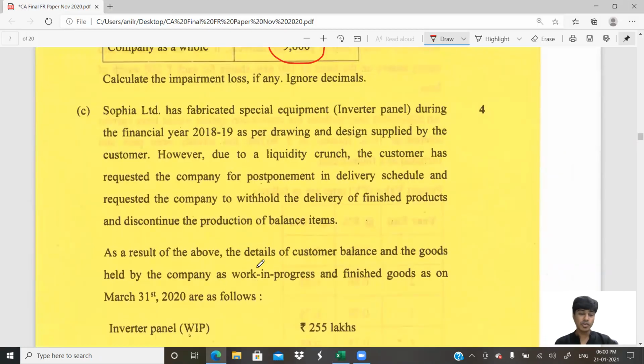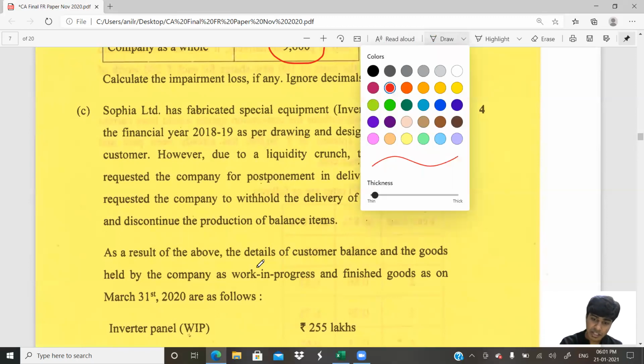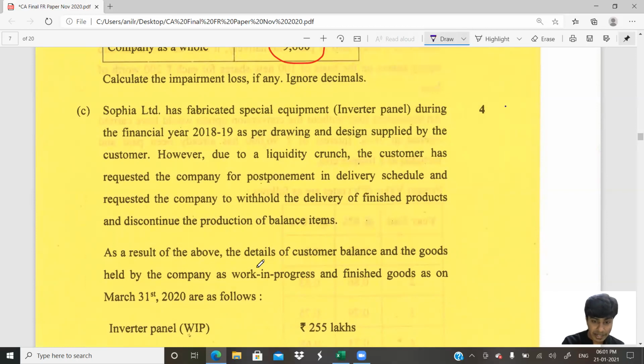Question number 3C. Sophia Limited has fabricated special equipment, an inverter panel, during the financial year 18-19 as per drawing and design supplied by the customer. So we are Sophia Limited. Our customer has given a special design, special drawing, and we are manufacturing it. So when they say special, you would have to note that this product might not have an external market. I'm not saying it will not, it might not. We are not doing it according to our engineering. The customer has told us, I want it exactly in this design pattern, and we're making a specific commodity based on the customer specification.